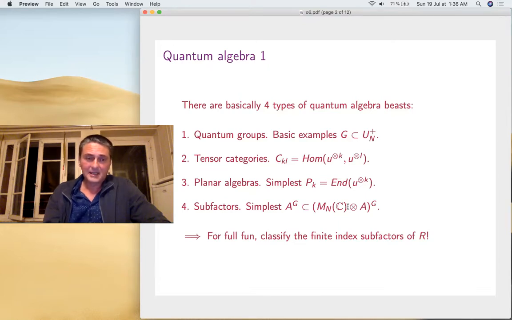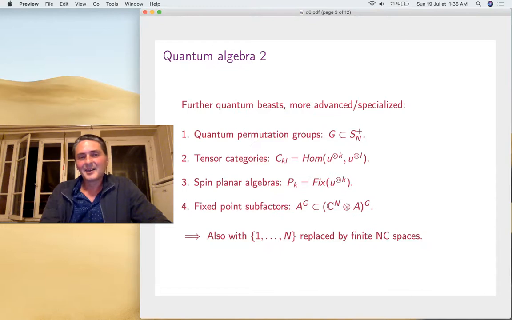But somehow the main problem in all this is to classify the finite index subfactors of the hyperfinite factor R of Murray von Neumann. At least that's my opinion. Now you can go in many senses. These were the very basic things. So we'll need here some further beasts to go in this sense.